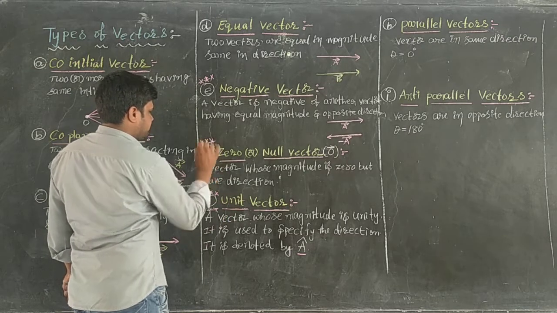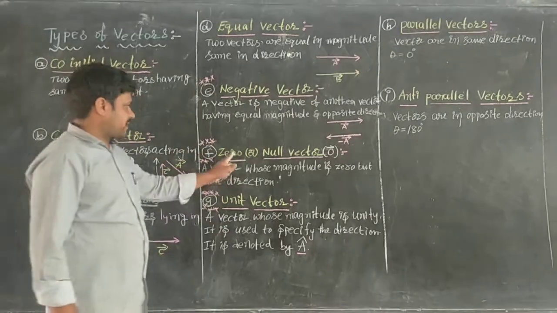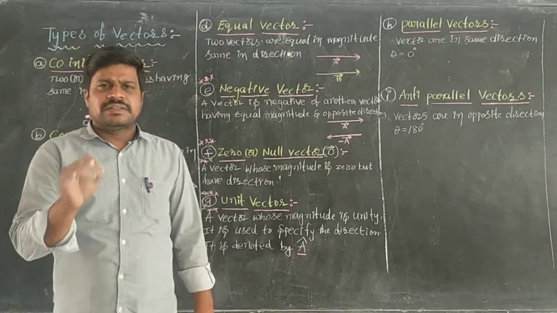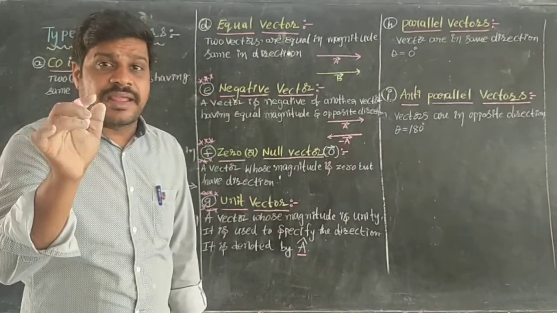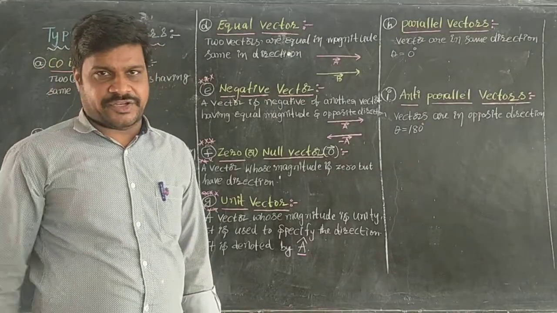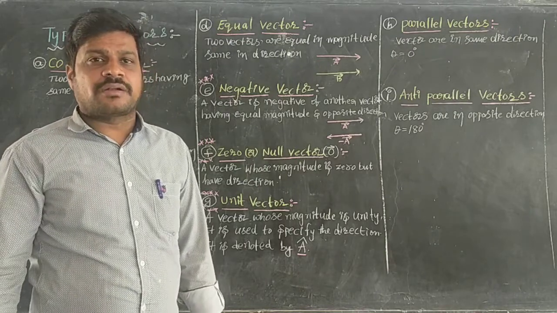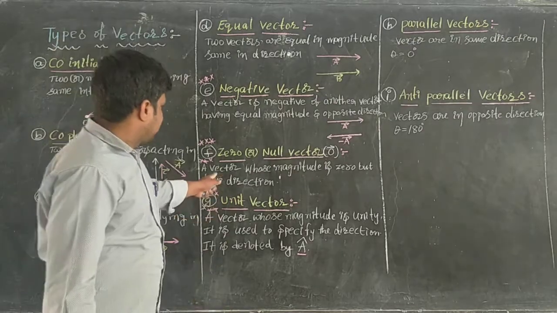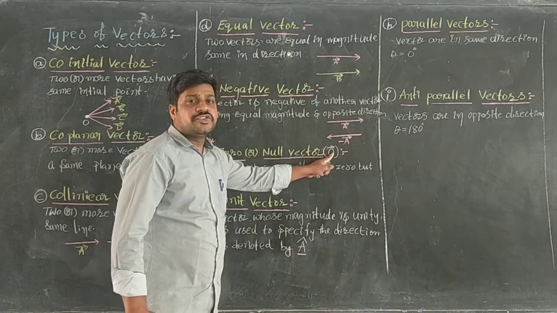Right? Now, zero vector. What is the zero vector? Zero vector is also known as null vector. It means the vector whose magnitude is zero but having a specified direction. Such a vector is said to be a zero vector or null vector. This zero vector or null vector is represented by zero bar.